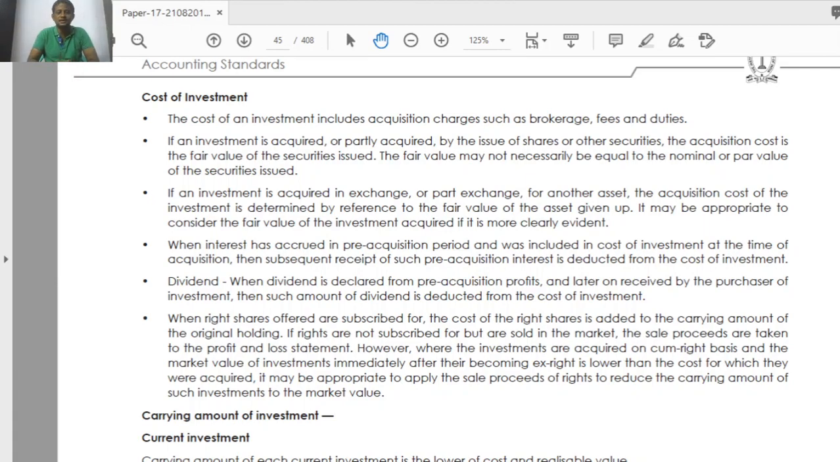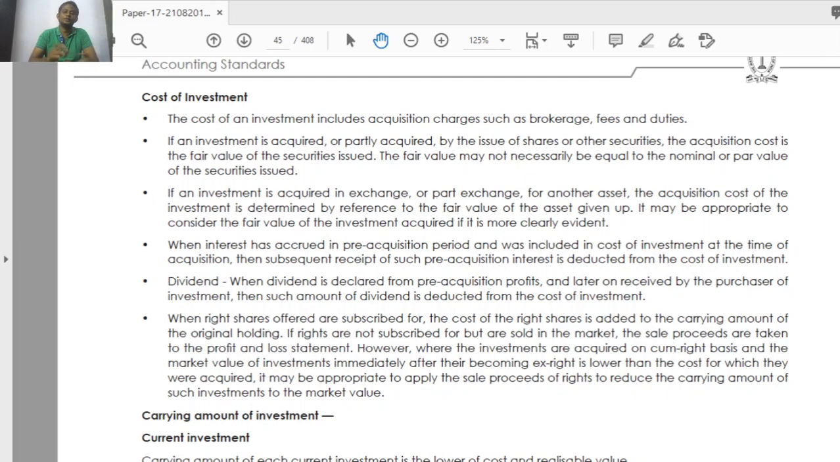In this case, what is the cost of investment? What they said is that the acquisition cost is the fair value of the securities issued, meaning I am investing in your company by issuing my shares. Correct? So in this case, what is the cost of investment? I am issuing shares now. For that, you have to arrive at the fair value. That fair value is the cost of investment.